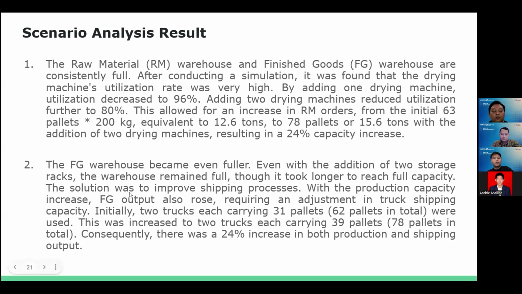The solution was to improve the shipping process along with the production capacity increase. Finished goods output also rose, requiring an adjustment in truck shipping capacity. Initially, trucks each carried pallets, 62 in total. This was increased to two trucks, each carrying 39 pallets, 78 pallets in total. Consequently, there was a 24% increase in both production and shipping output.